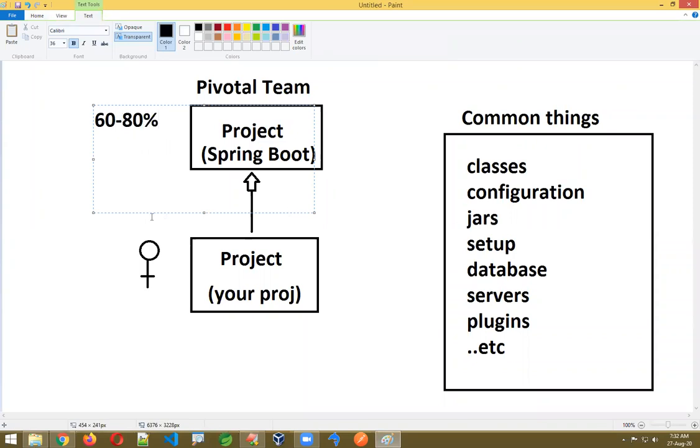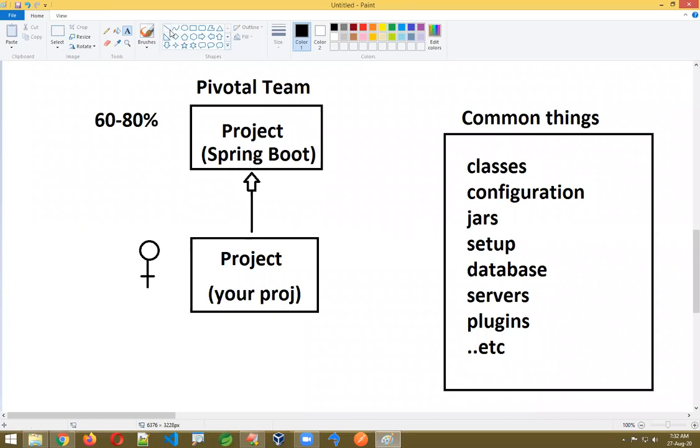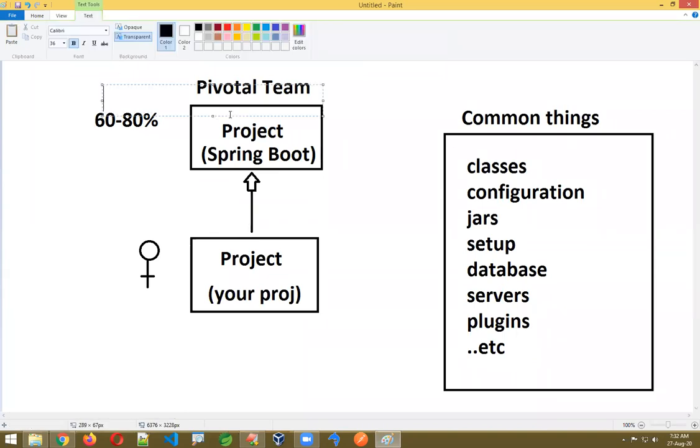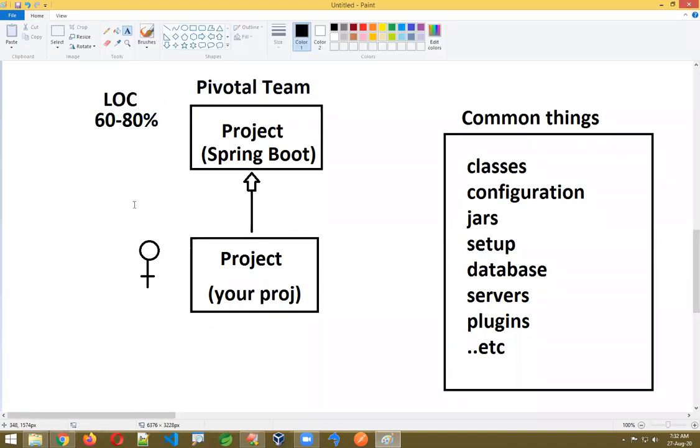It is based on the concept you take. If you take the database concept, more than 80% will be reduced. If you take the MVC concept, 60% will be reduced. If you take the email concept, 75% of code is reduced. So the percent of code reduced varies based on the concept. The number of lines of code, LOC, is actually reduced this much.